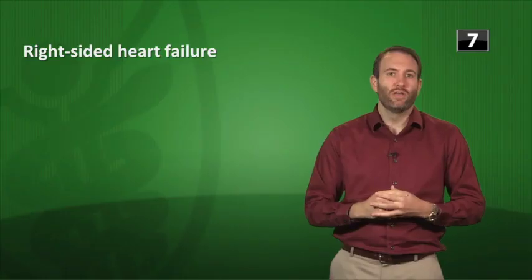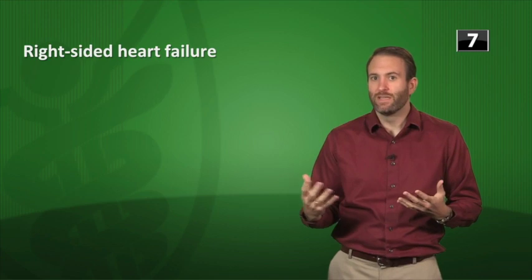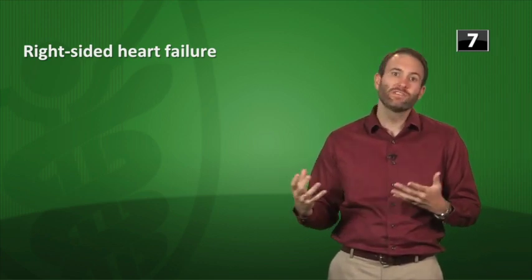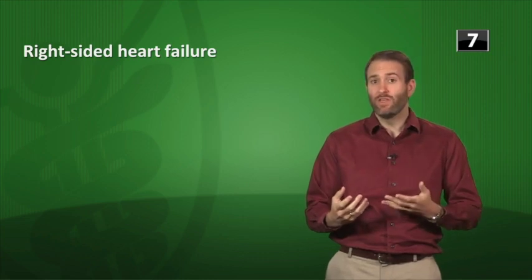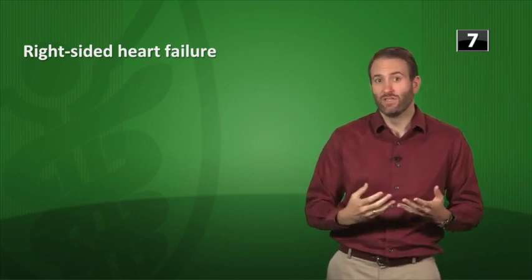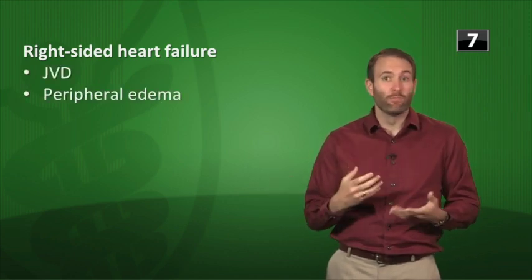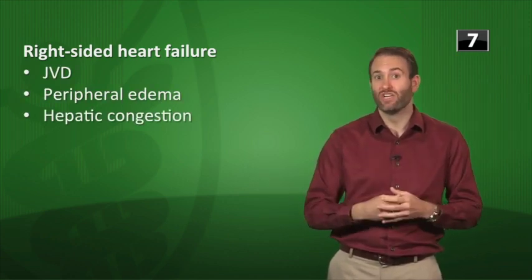What are the signs of right-sided heart failure? What are the signs of left-sided heart failure? And what is the most often cause of right-sided heart failure? So this is a long question as well. If the right ventricle fails, it can't push blood forward into the pulmonary artery. So where does that blood go? Well, it backs up into the IVC, into the SVC. So signs of right-sided heart failure would include JVD and peripheral edema, and maybe even hepatic congestion as well.